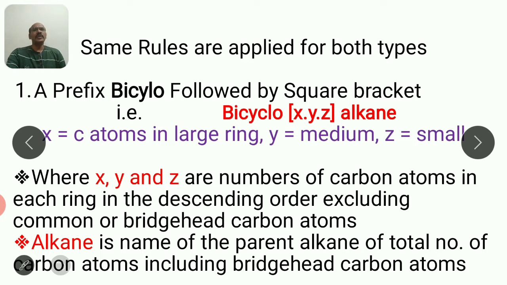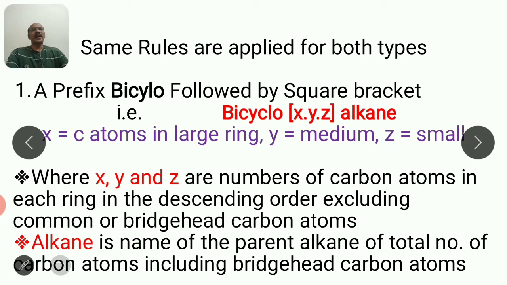Now bicyclo in square brackets x.y.z. Opposite to spiro compounds, where the smaller ring is represented first and then the larger, here you arrange the carbon atoms in the larger ring as x, carbon atoms in the medium ring as y, and carbon atoms in the small ring as z. Those numbers exclude two carbons, and those two carbons are the bridgehead carbon atoms.